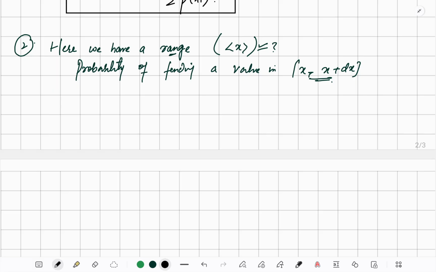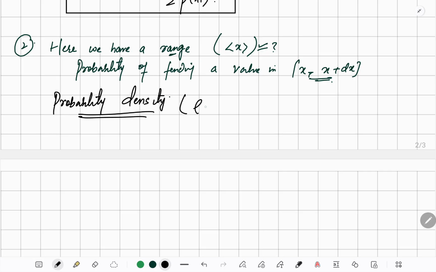In continuous systems, the formula would be the same. Now we have a very important term which we call the probability density. I will always denote it by rho of x. Rho of x is the probability density.